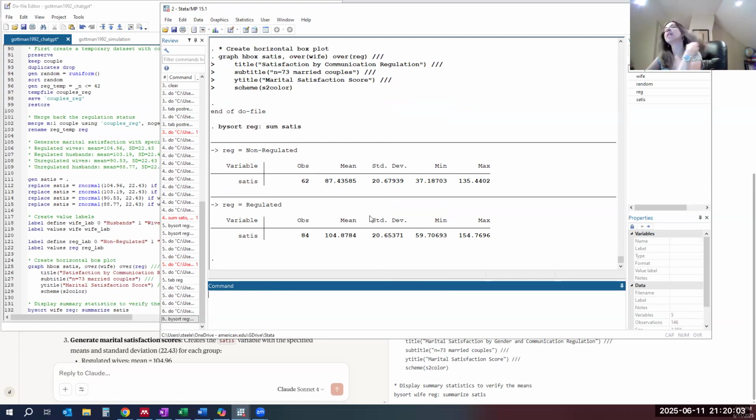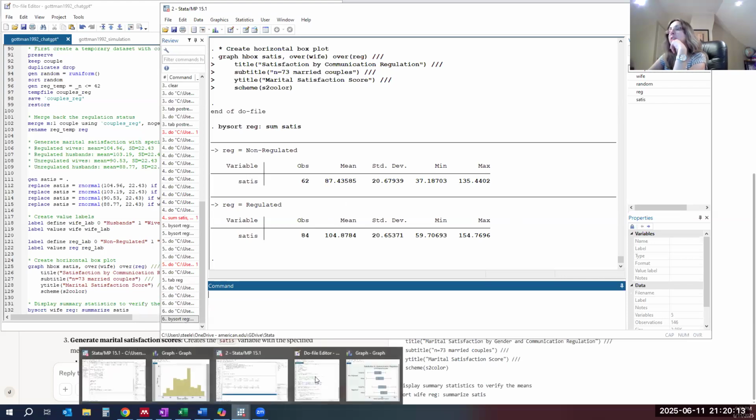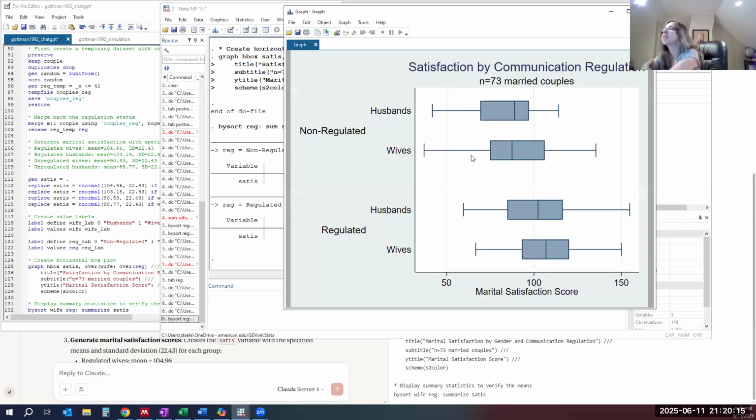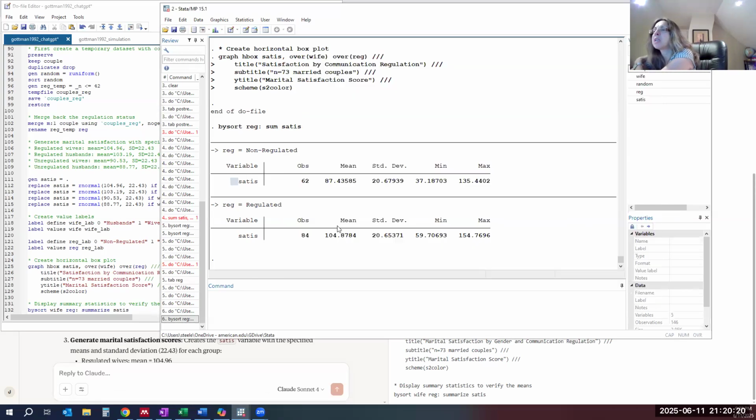Standard deviation slightly lower than the real data, but the distributions look plausible. And it looks a little bit different on their graphs, but you can still see clearly these means that are higher by about 17 points, same as the real data.